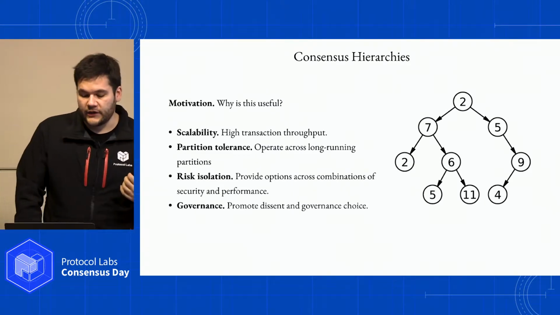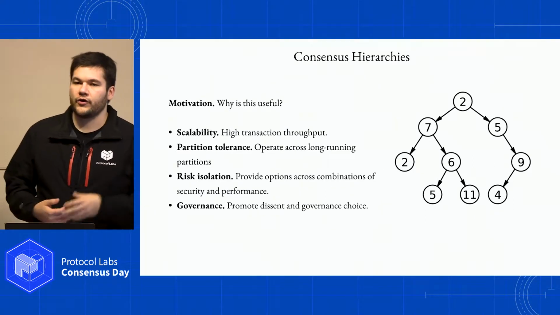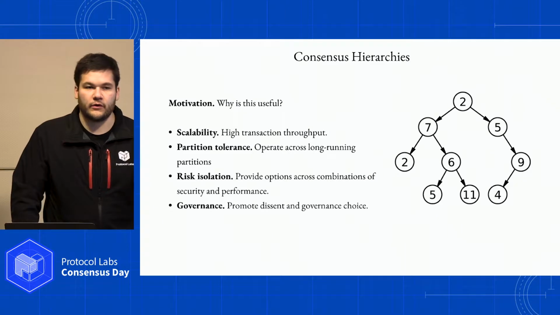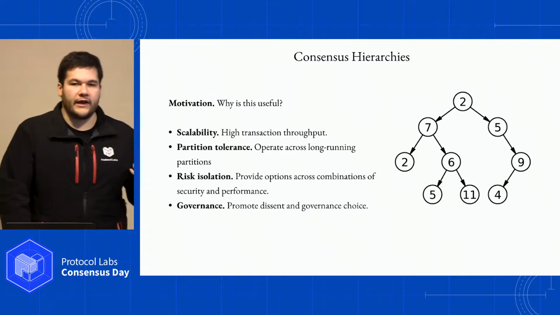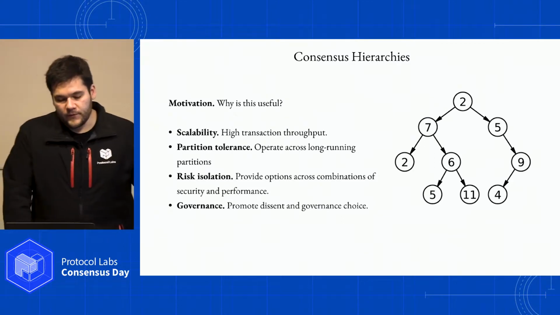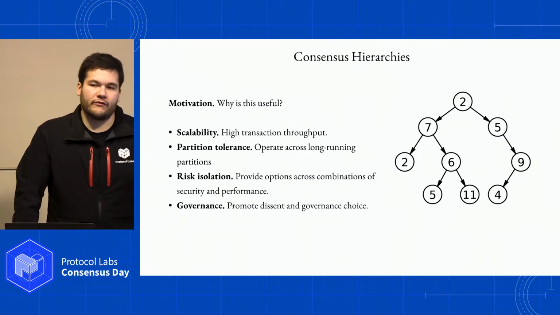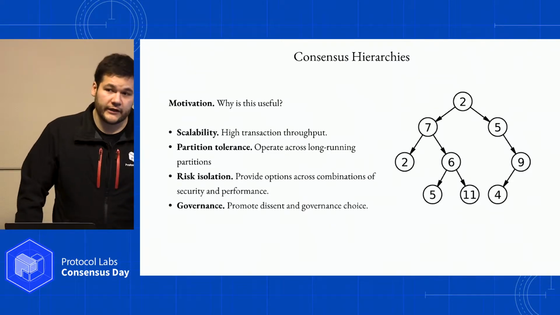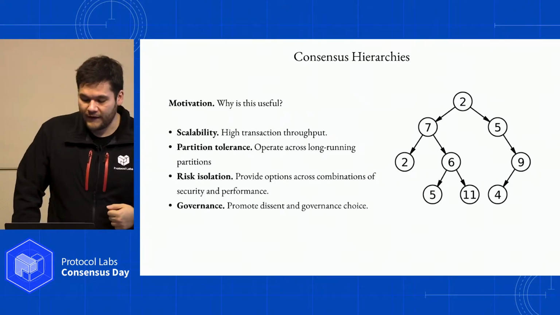Another thing we care about is risk isolation. This is creating options to trade off security and performance. There are all kinds of security properties that tax the performance of a system, whether by introducing additional rounds, or slowing things down, or introducing a lot of overhead in terms of the proofs involved. So we would like to have a system that can give participants options between the security level they want and the performance guarantees they want in terms of when the transaction is clear. Not all transactions are made equal, effectively. Some transactions are moving and dealing with vastly larger quantities of value.